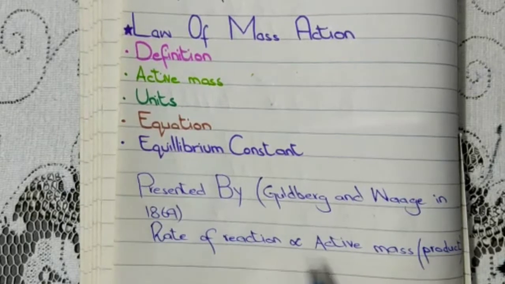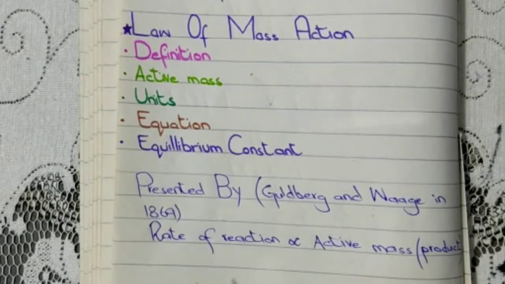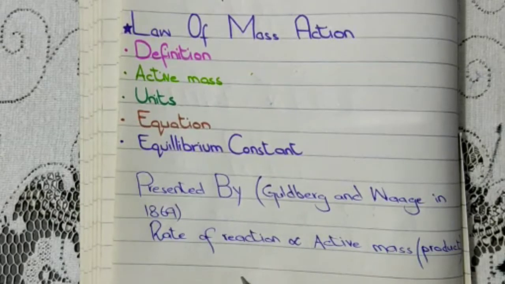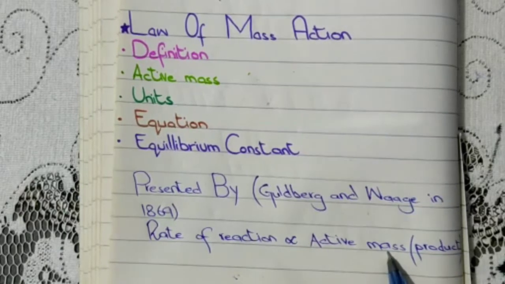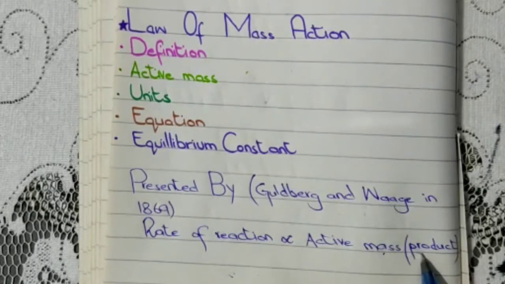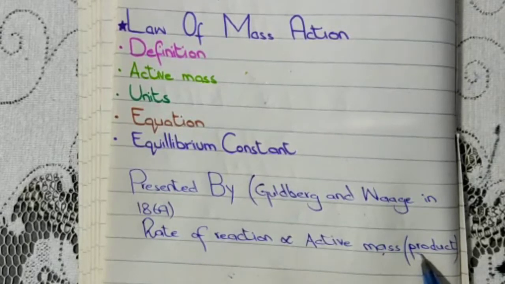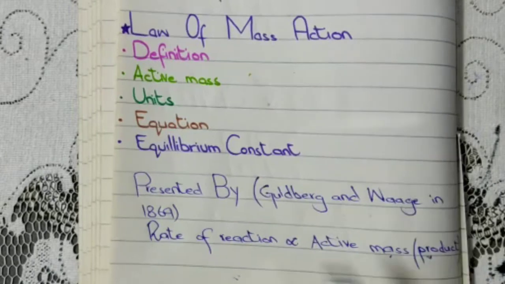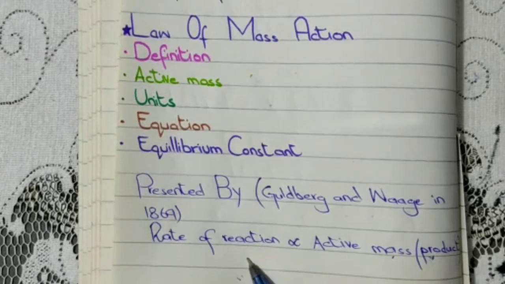Now we should know about the rate and active mass. Rate of reaction is basically the speed at which the reaction is going, how fast it is, how slow it is. Active mass is the portion or the mass of the substance that is taking part in the reaction. Product means we multiply concentrations. So the multiplication of active masses of substances is directly proportional to the speed or rate of the reaction.